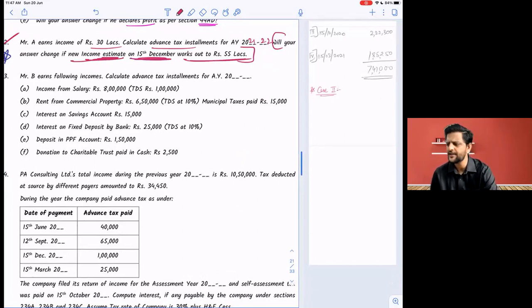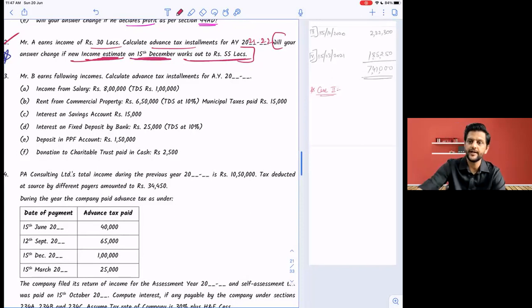But when did you understand you were earning 55 lakhs for the year? 15 December. Third installment. That means before 15th December, how much was your income estimate? 30. Everyone should understand. If not, ask me. 30 lakhs is the initial starting estimate.